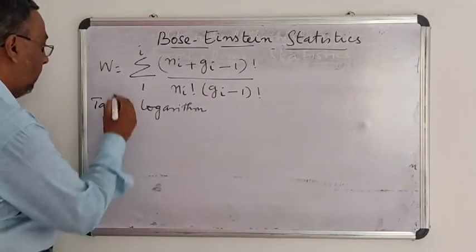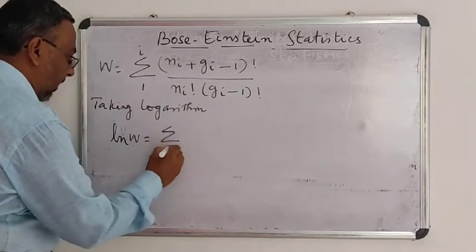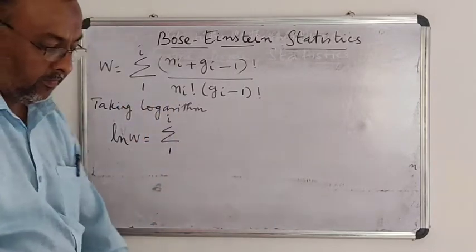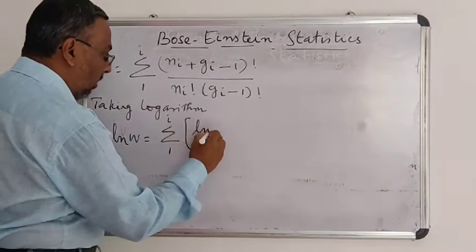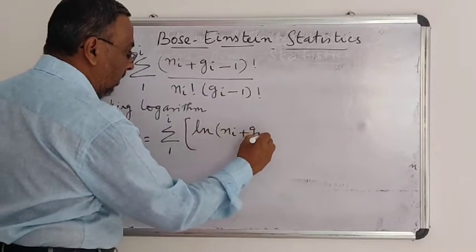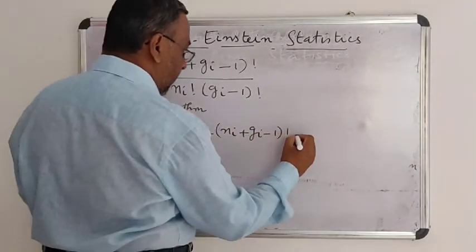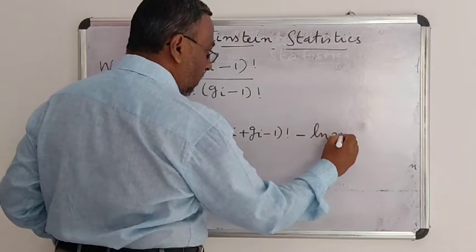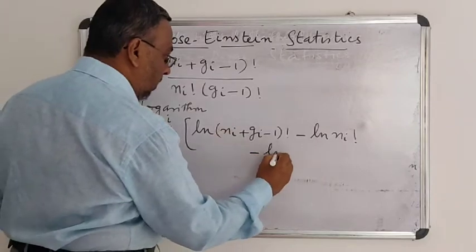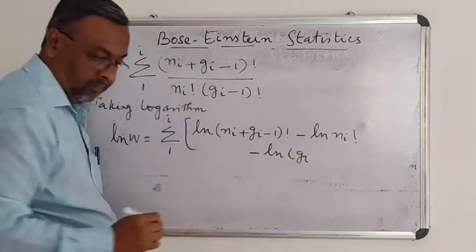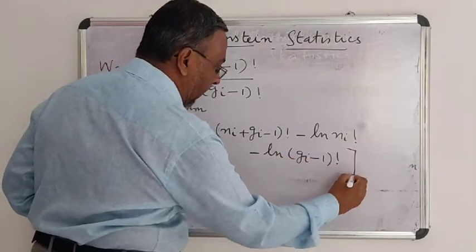I will get ln W is equal to sigma 1 to i of ln Ni plus Gi minus 1 factorial, minus ln Ni factorial, and minus ln Gi minus 1 factorial.